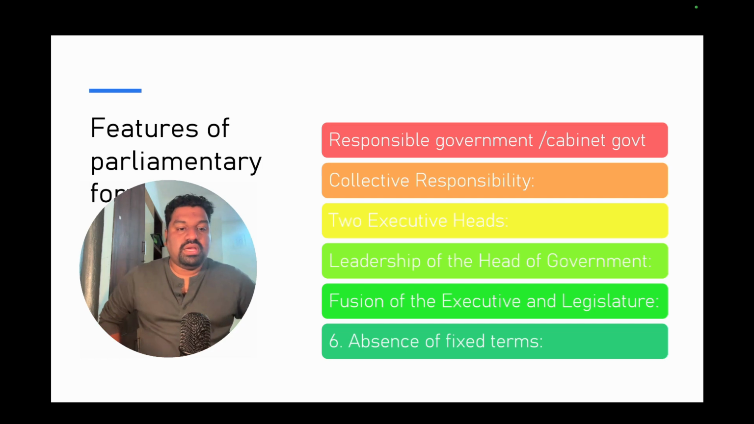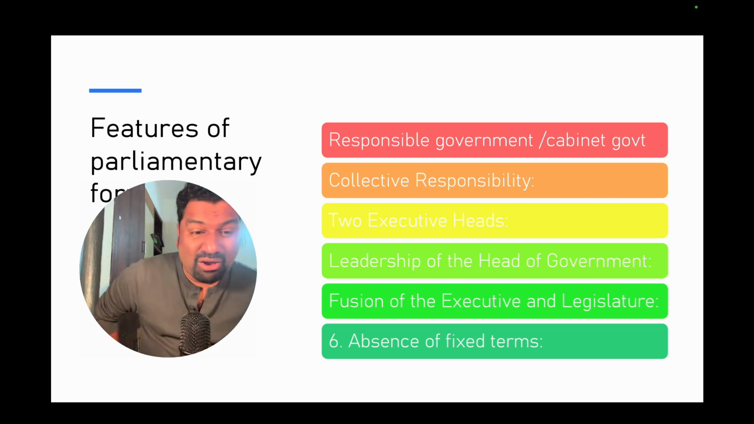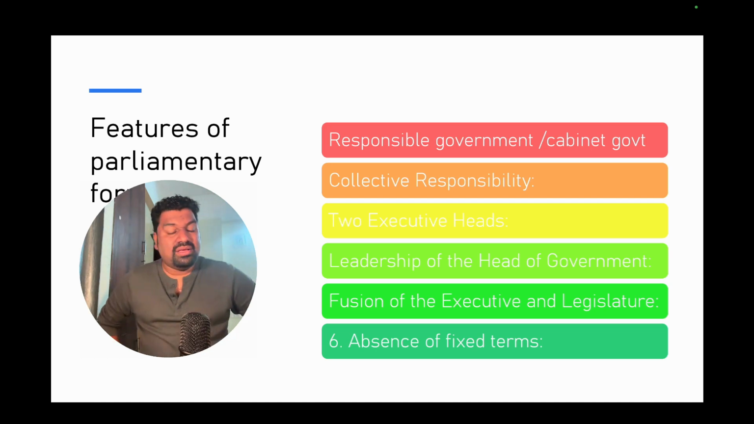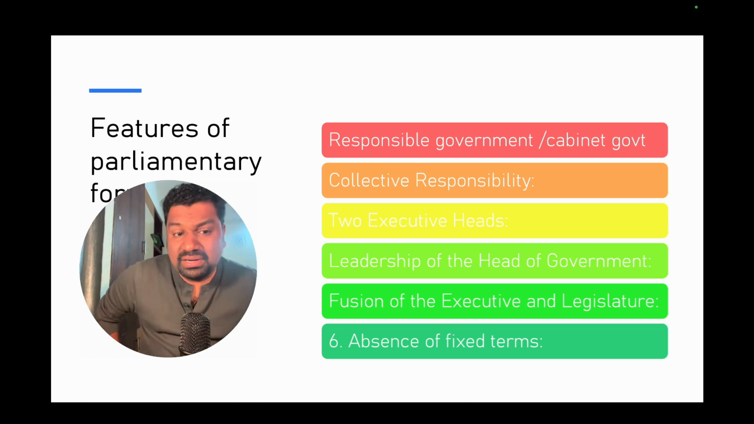There are two executives. One is the nominal head, that is the president. The second is the head of the council, the cabinet, or the real head of the government, that is the prime minister. There is a nominal head, that is the president.